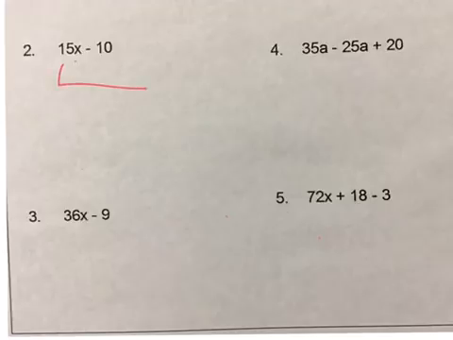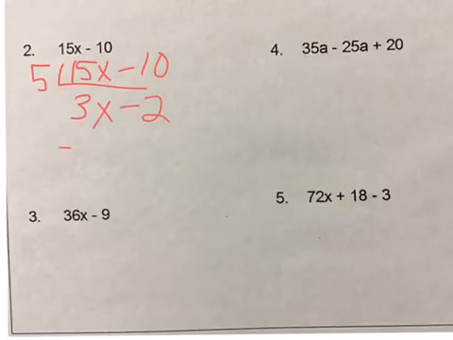So I'm going to draw my division ladder and put 15x minus 10. Whenever I look at 15 and 10, I can see that they have a common factor of 5. 5 goes into 15x 3x times. 5 goes into negative 10, negative 2. So my answer is going to be 5 times, with the parentheses, 3x minus 2.